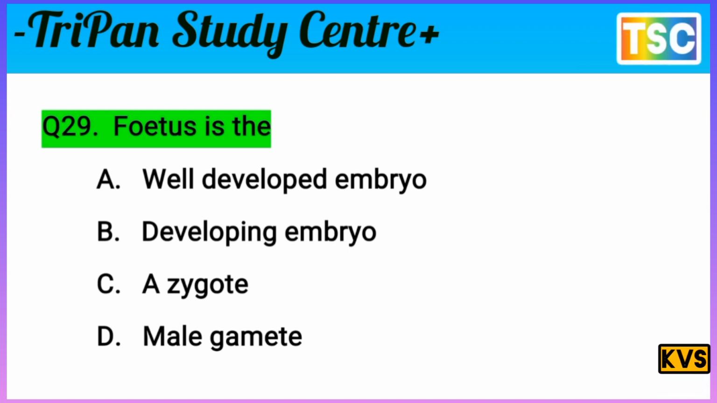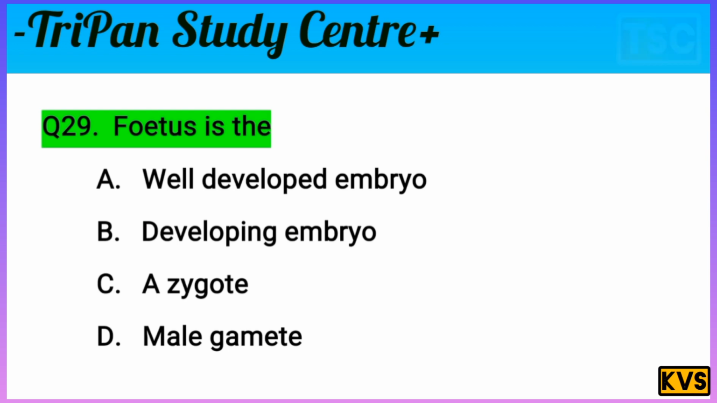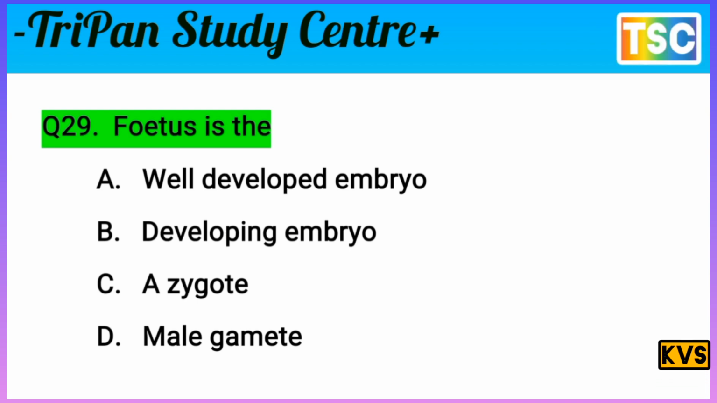The question is clear here. Factors is the... Factors are not developing embryos, not a zygote, and not a male gamete. It means option A is correct here. Well-developed embryos. Option A is correct for this question. Let's see the next question.